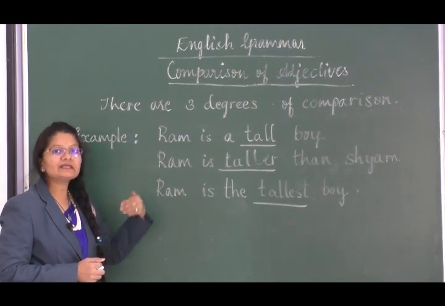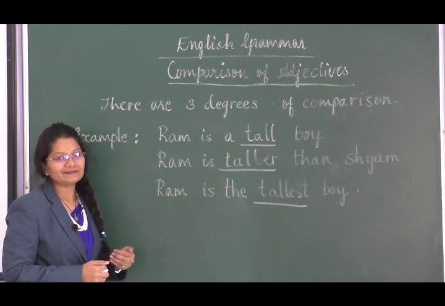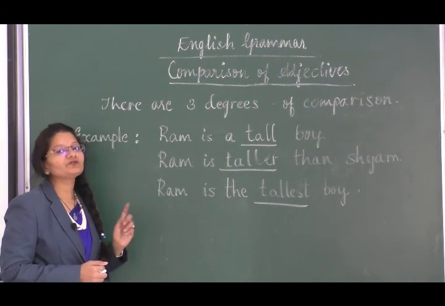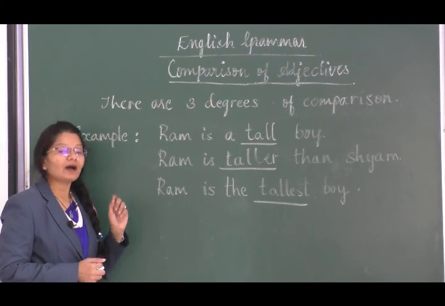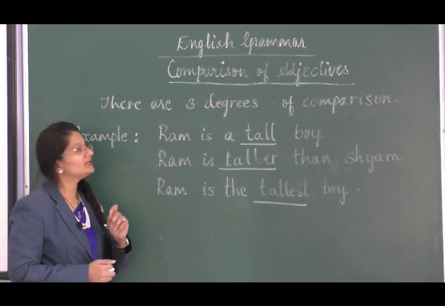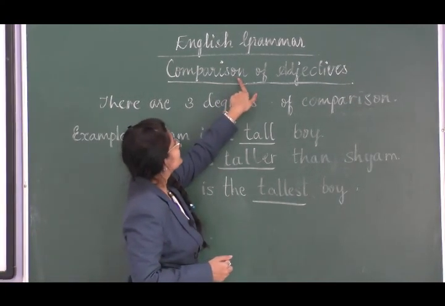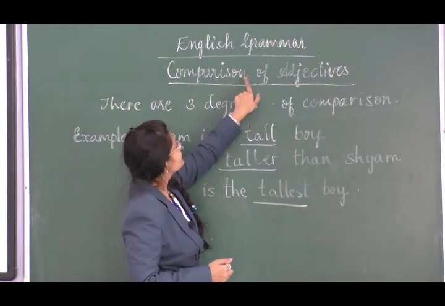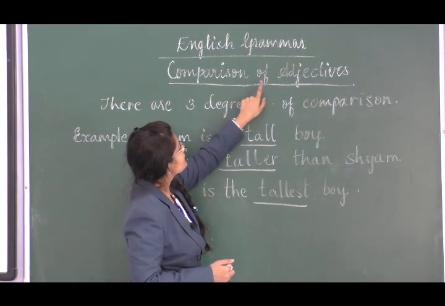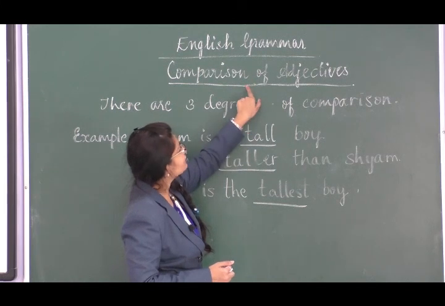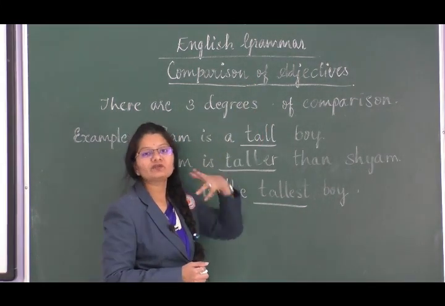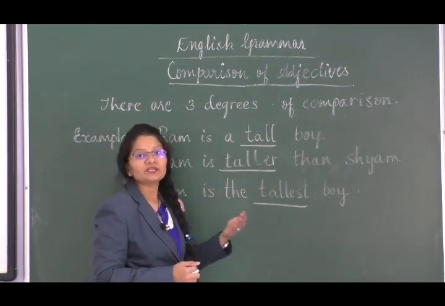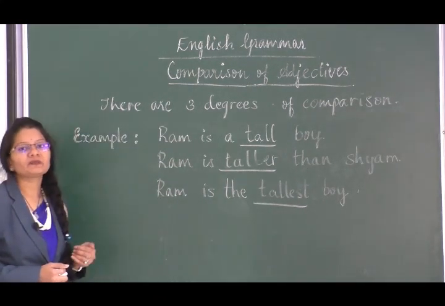Okay? We will be learning about them a little later. But before that, we shall learn how we can form the degrees of adjectives, how we can form different adjectives applying the rules.